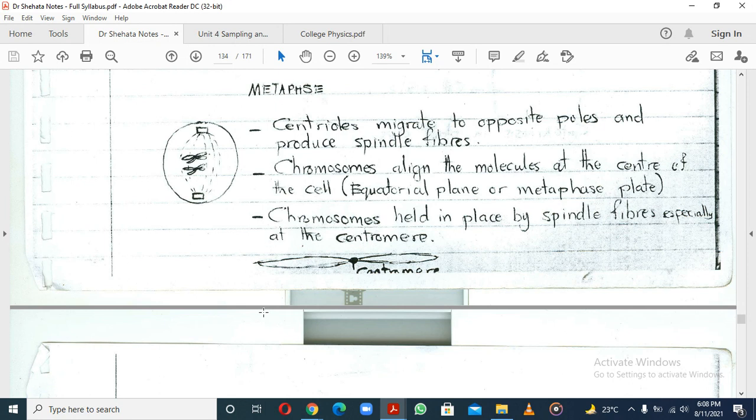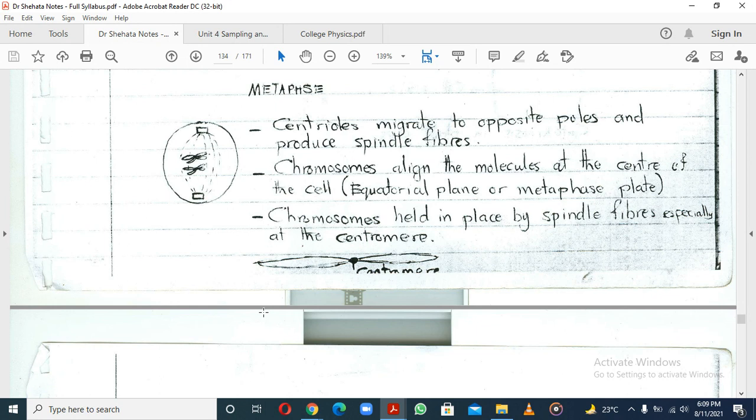And then you see what I was talking about, the centromere there. That's where those sister chromatids are going to be joined. I talked about that some time back. Then the chromosomes are going to be held in place by the spindle fibers. These spindle fibers are the ones which have been produced by the what? By the centrioles.